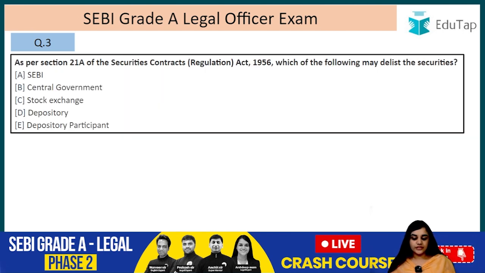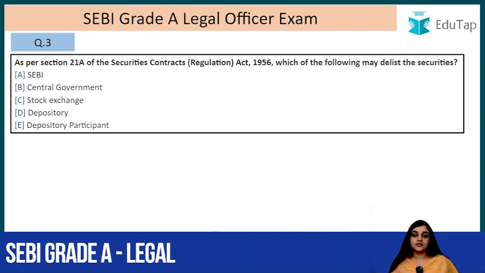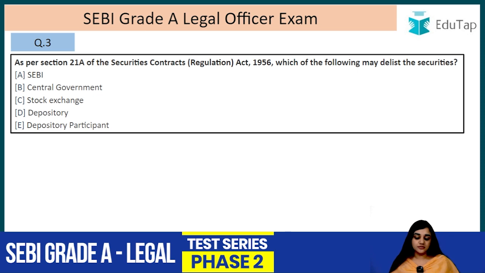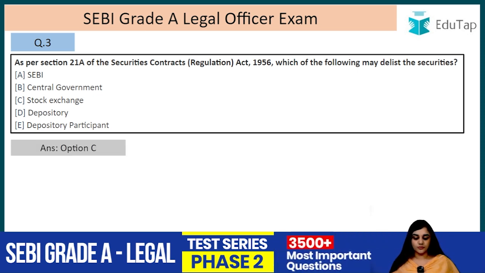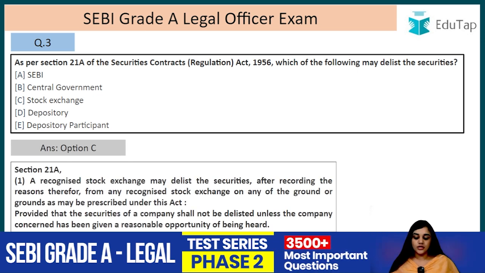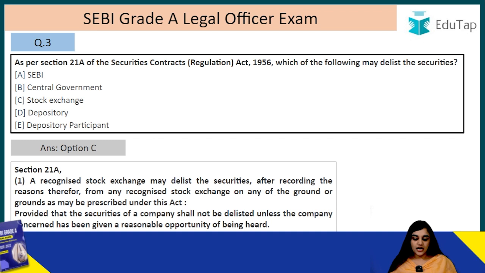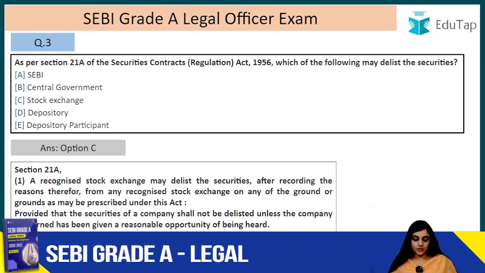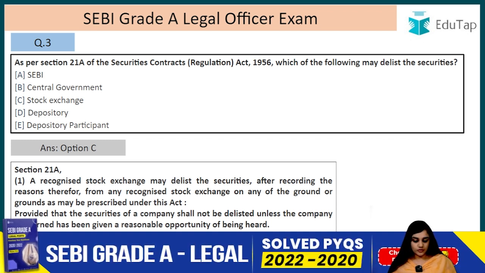As per Section 21A of the Securities Contract Regulation Act 1956, which of the following can delist the security? So, who has the power to delist the securities? The answer to this is option C, that is the stock exchange. Under Section 21A, a recognized stock exchange may delist the securities after recording the reasons therefor from any recognized stock exchange on any of the grounds as may be prescribed under this Act.